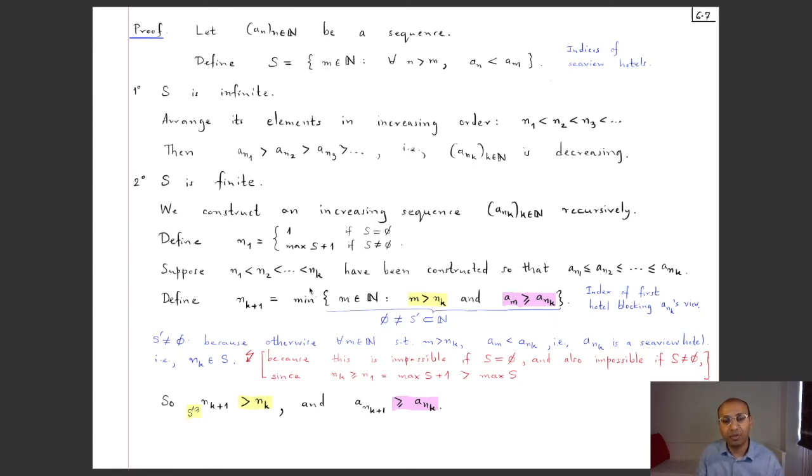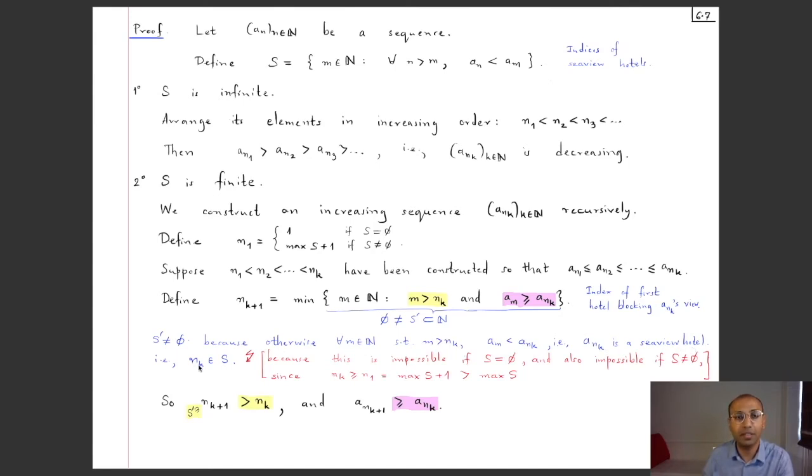Now for this minimum to exist, this S prime, which is a subset of natural numbers, should be non-empty. So I should first show that S prime is non-empty. Let's first prove that. Suppose that S prime is empty. What does that mean? That means that there is no m in this set. So no matter which m I take, if it satisfies that m is bigger than nk, this cannot happen, so a_m is less than a_nk. But that means that whenever I take any index which is bigger than this nk, the height is smaller. And so a_nk is a CV hotel.